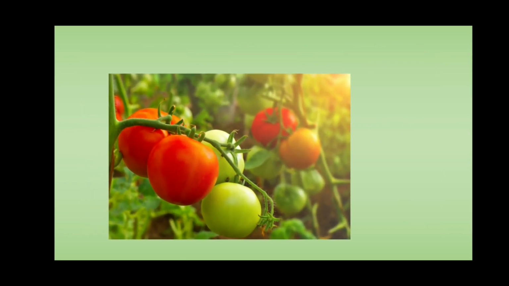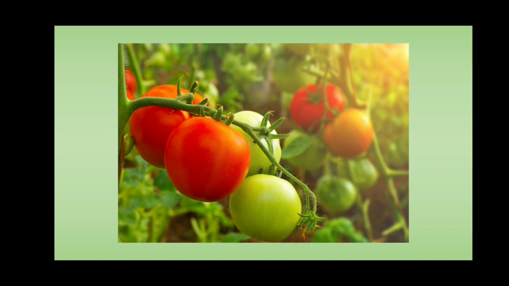Then next one. This picture represents ripening of fruit. During ripening of the fruit, the color of the fruit changes. And this can't be reversed back. Once the fruit ripens, it can't turn raw again.